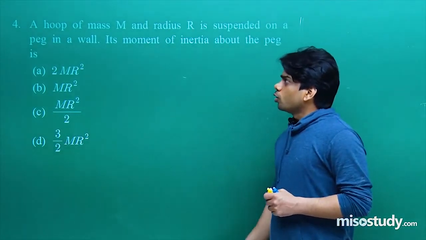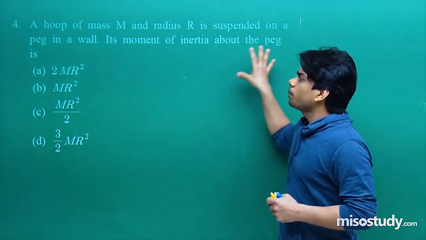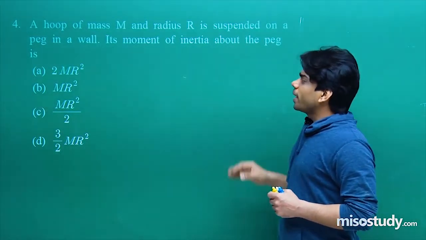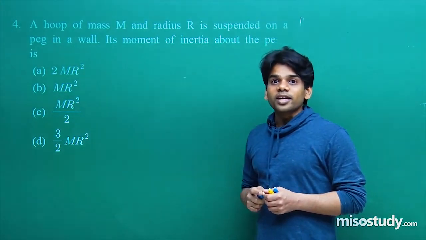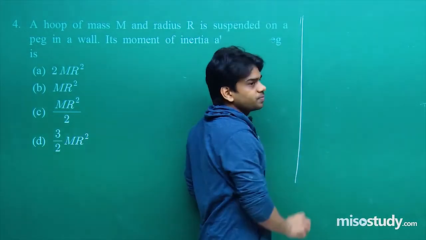Question number 4. A hoop of mass capital M and radius capital R is suspended on a peg in a wall. Its moment of inertia about the peg is, now see that a hoop is actually a ring. Now you see here it's suspended through a peg within a wall.